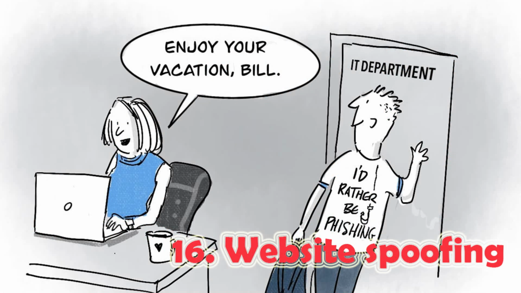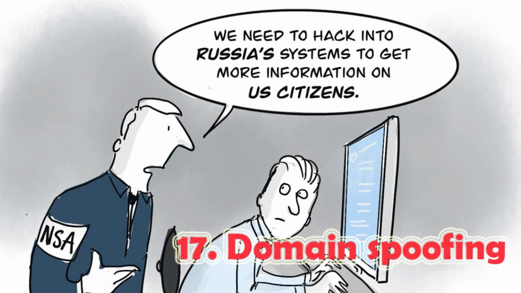16. Website spoofing. With website spoofing, a hacker creates a fake website that looks legitimate. When you use the site to log into an account, your info is collected by the attacker. Example of website spoofing. Hackers made a fake Amazon website that looked nearly identical to the real Amazon.com, but had a different uniform resource locator, URL. All other details, including fonts and images, look legitimate. Attackers were hoping that users would put in their username and password.